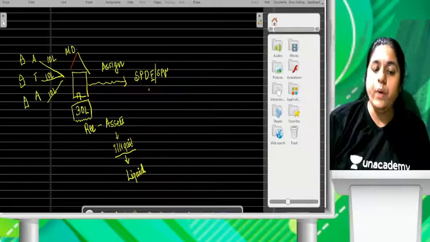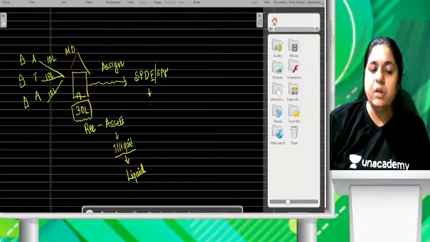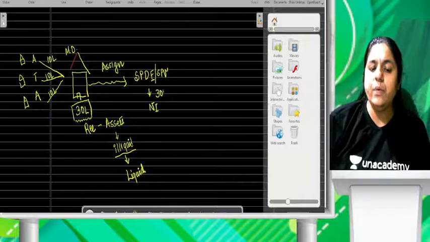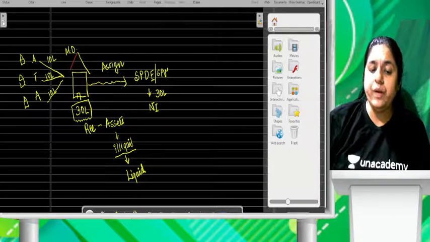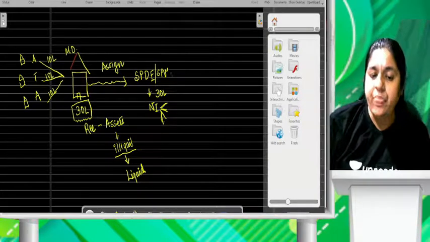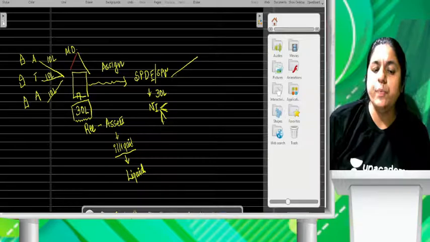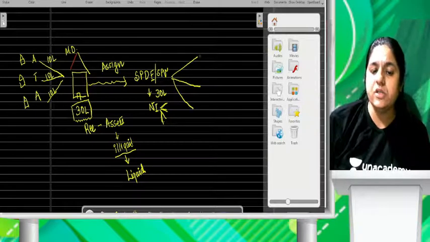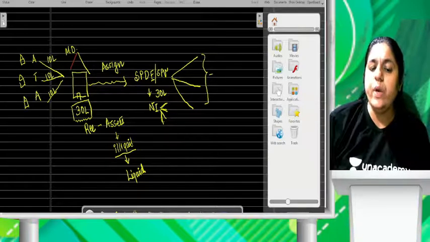Now, what will happen? They will convert these illiquid assets into a negotiable instrument. So this 30 lakhs will be converted into negotiable instruments. Suppose they convert it in small amounts, 30 lakhs of negotiable instruments, and then they issue these negotiable instruments to the investors. So here it will be investors who will invest in such securities.